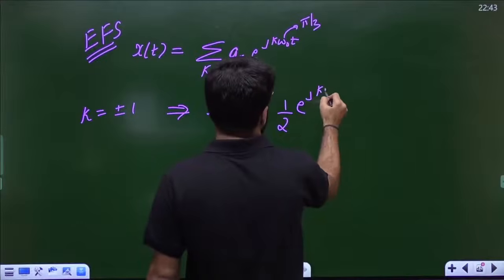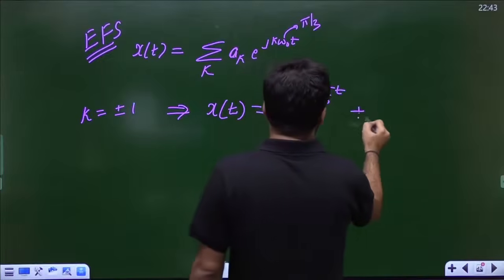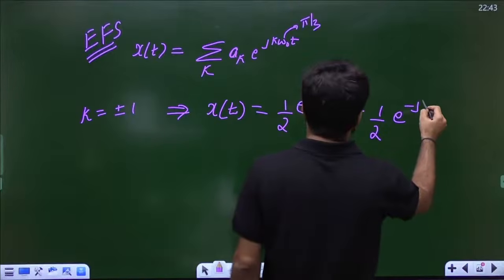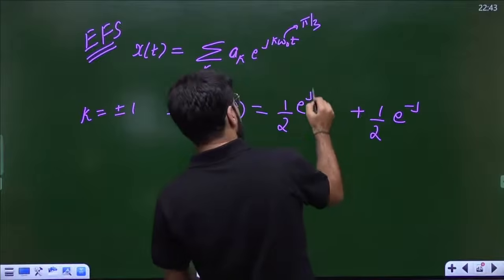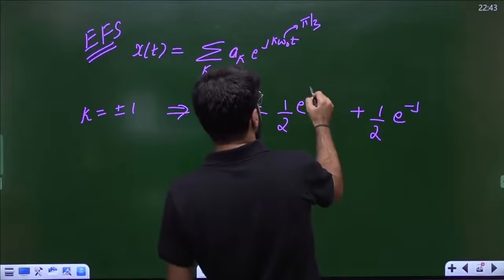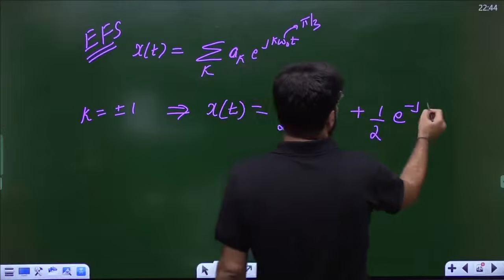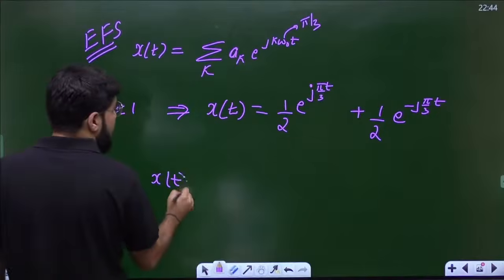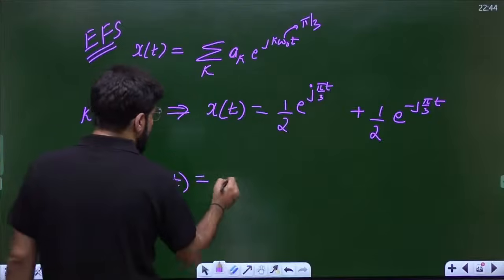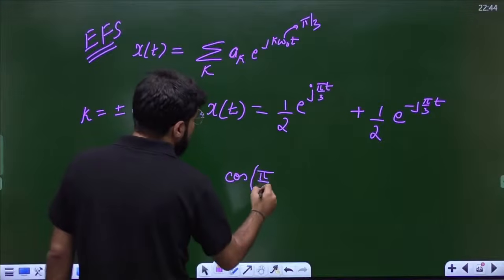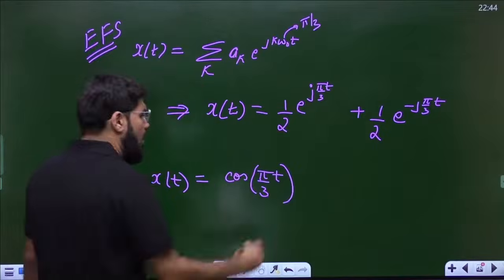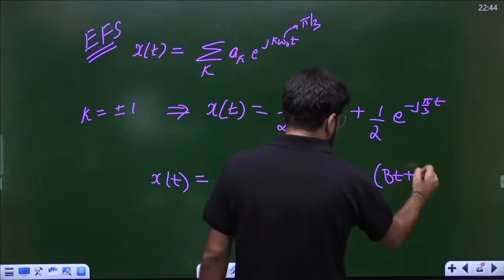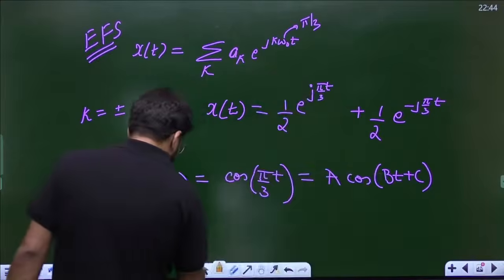So e power j k π/3 into t, plus a minus 1, that is also half e power minus j π/3 t. Since I put the value of k as 1, directly π/3. Okay, so what is the value of xt? e power j theta plus e power minus j theta by 2 is known as cos theta, so xt is cos π/3 t. Now I have to compare it with a cos of bt plus c.